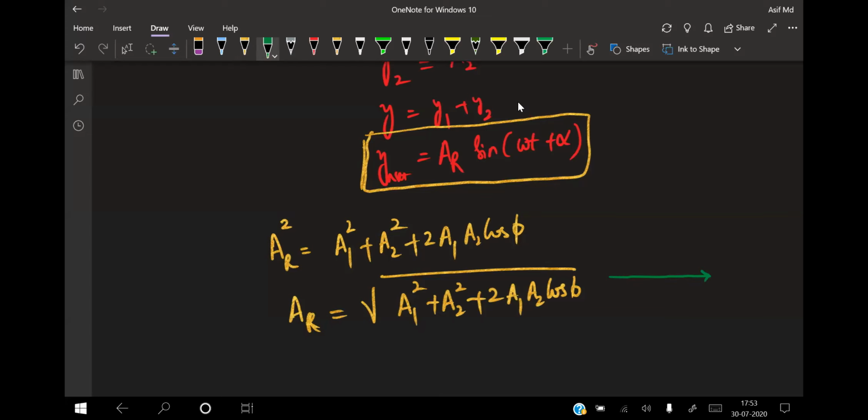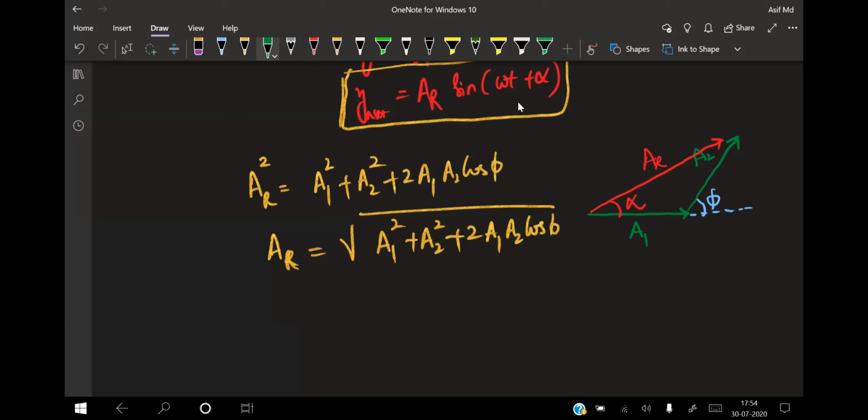If I draw the vector diagram for this, this is the first vector, A1, and this is another vector, A2. The angle between them, when you extend this vector in the forward direction, is phi. The resultant is the closing side of the vectors taken in this order. This is the resultant amplitude, AR, and it makes an angle alpha, exactly like in vector addition.